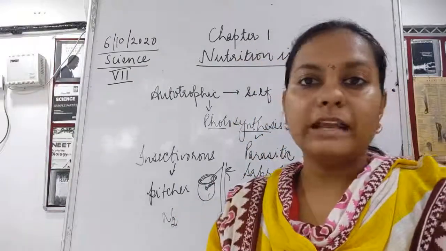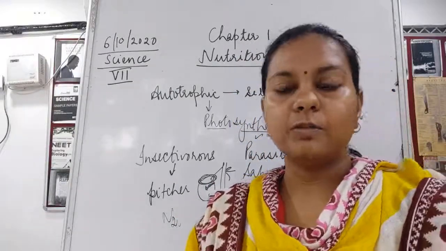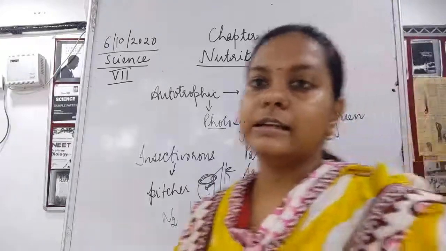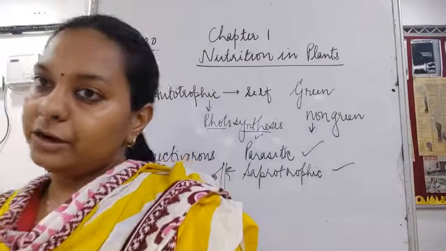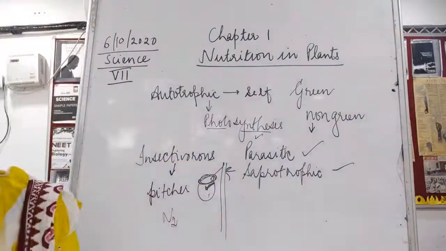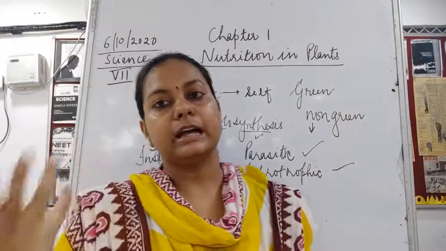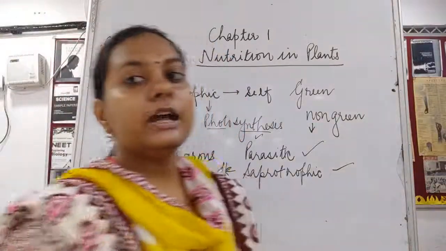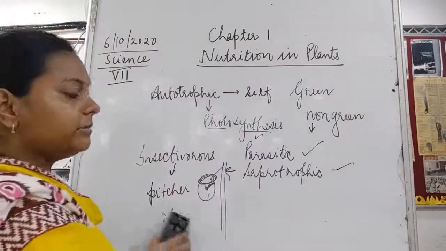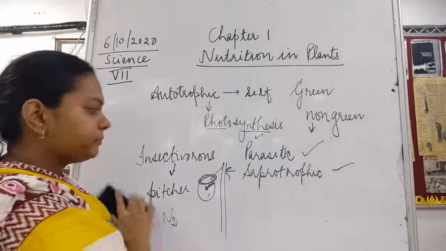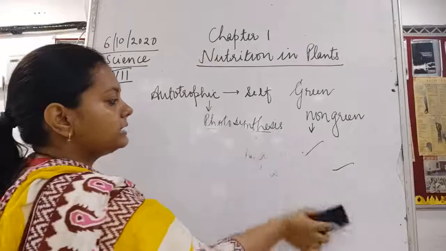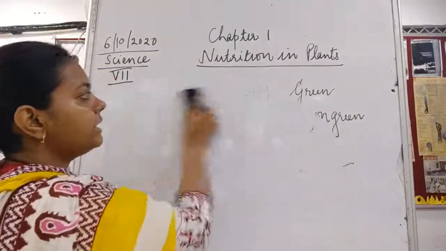The main concept regarding this insectivorous mode of nutrition is that the plant is not able to take up nitrogen directly from the soil, as nitrogen is a very big molecule which cannot be taken up by plants. But it is a very important molecule actually.